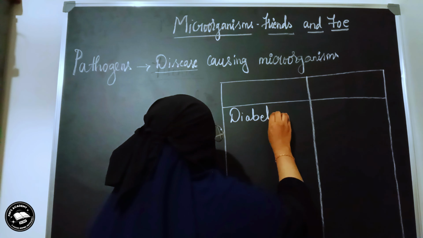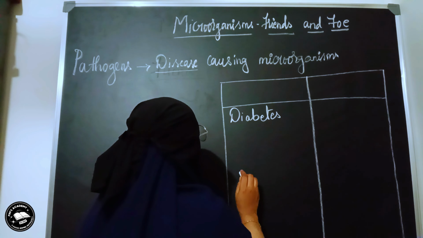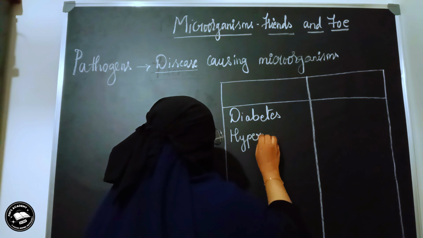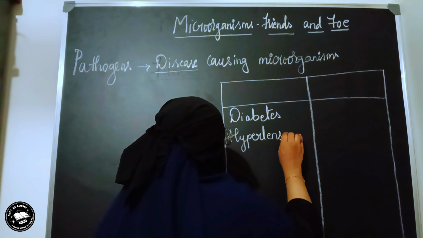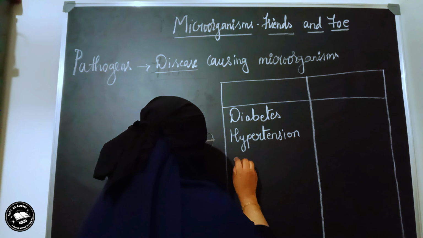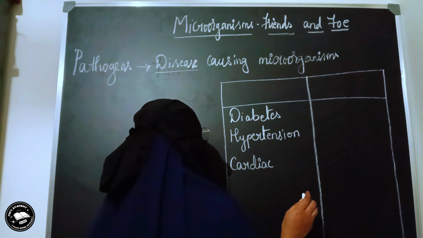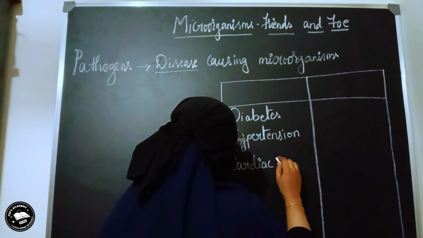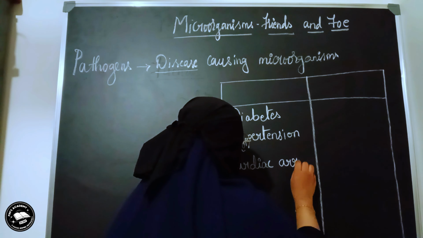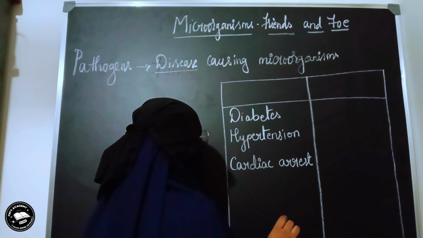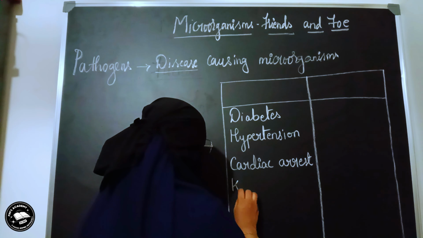Of course, this has become very common nowadays. And then we have hypertension, which leads to high blood pressure. Then we have cardiac arrest. Of course, it is a burning issue on all the social media sites that cardiac arrest has become really common. And then we might come across kidney failures,